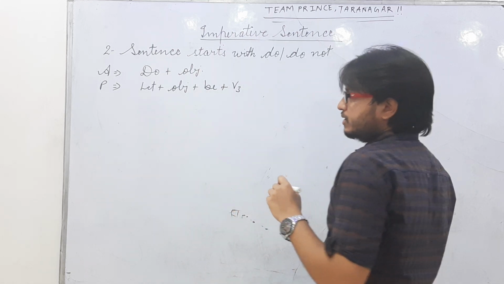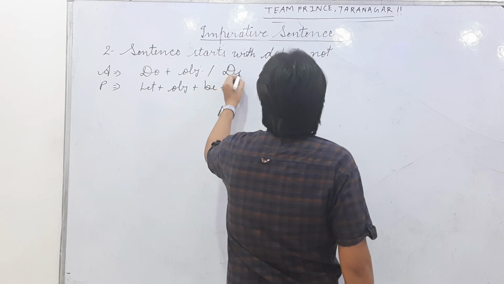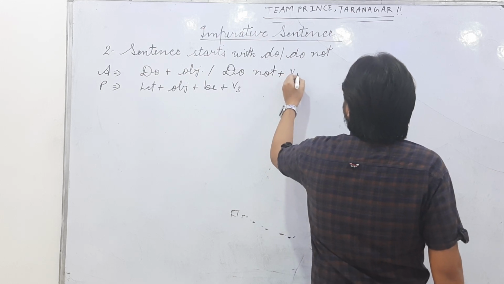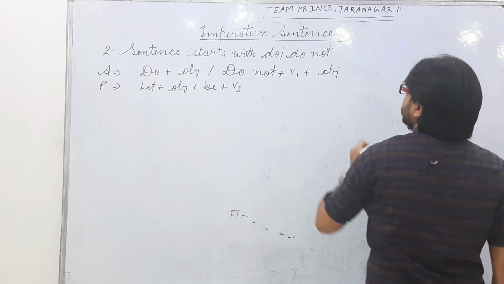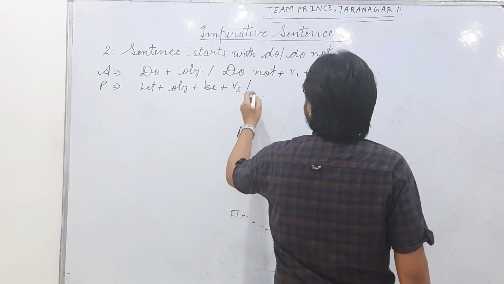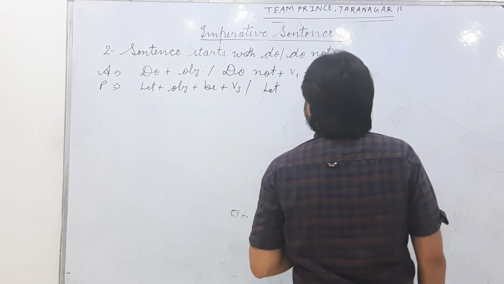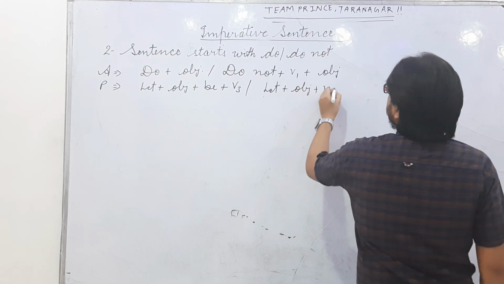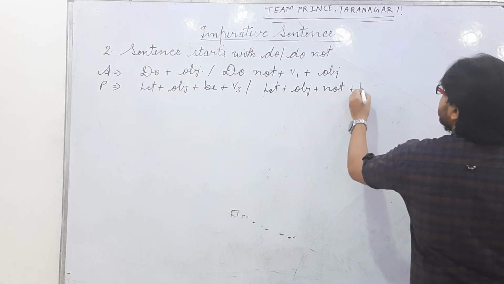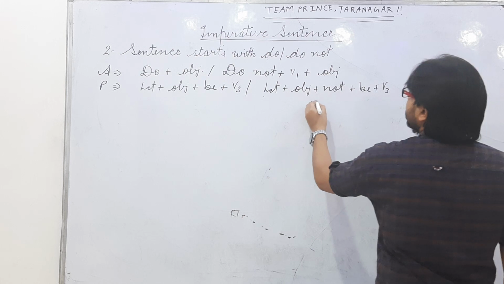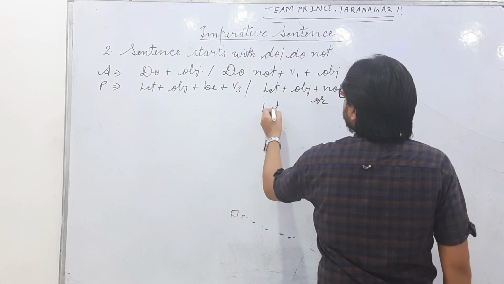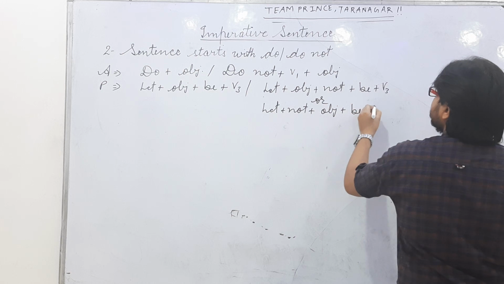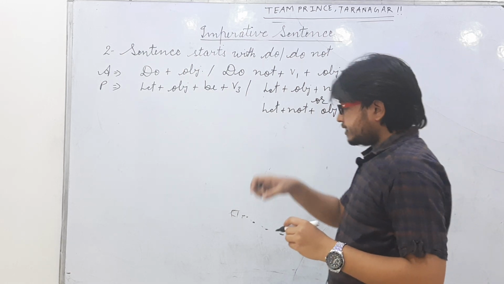And if it is a negative sentence, like do not plus verb first plus object, then it will change like let plus object plus not plus be plus verb third, or let plus not plus object plus be plus verb third. That's all.